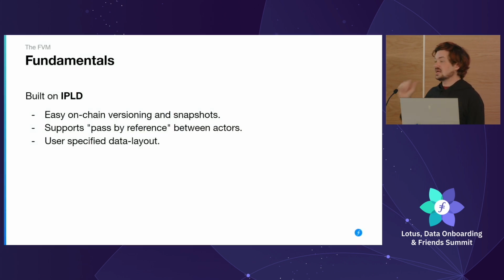Fundamentals, again, it's built on IPLD. This enables really easy on-chain version snapshots. It supports pass-by-reference between actors. This is a feature you don't get on, I don't think, any other blockchain really. Basically, in Filecoin, you can actually send an entire substate tree. It's like you send a pointer in a programming language. In most systems, okay, you could reference an entire actor or some other state.